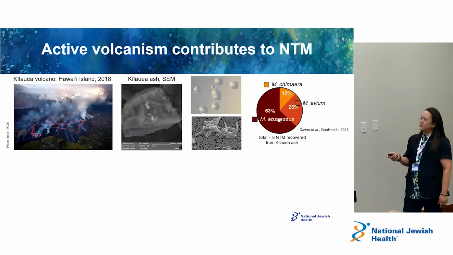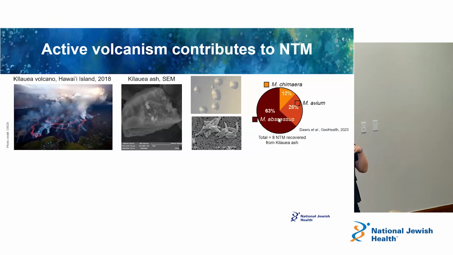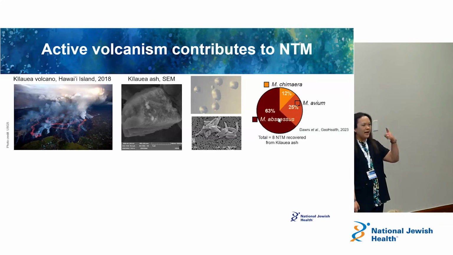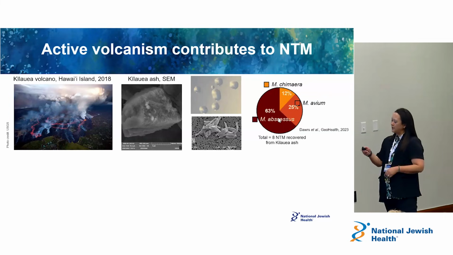And so we found it very interesting in the sense that this volcano is spewing out some NTM that actually bind to the ash from the volcano and can move around within the environment. One, maybe to inoculate the environment, to get into the environment and move around, but maybe also when you get irritation, potentially NTM could also be involved in that as well.